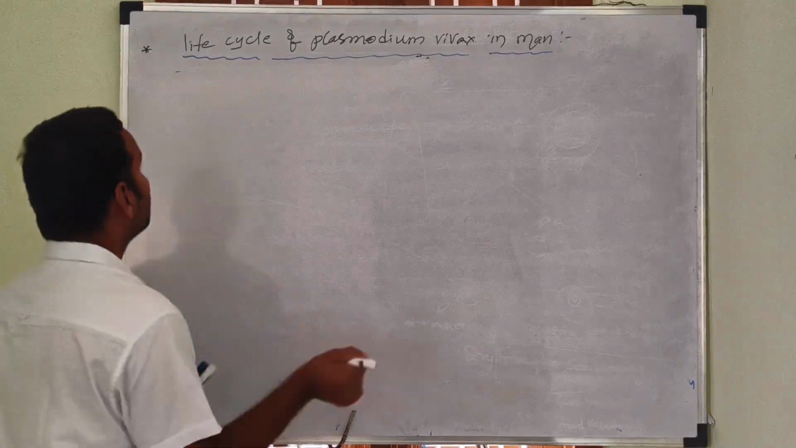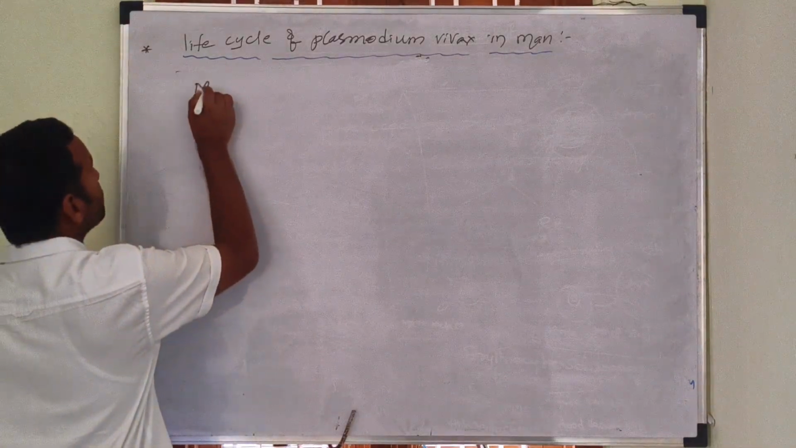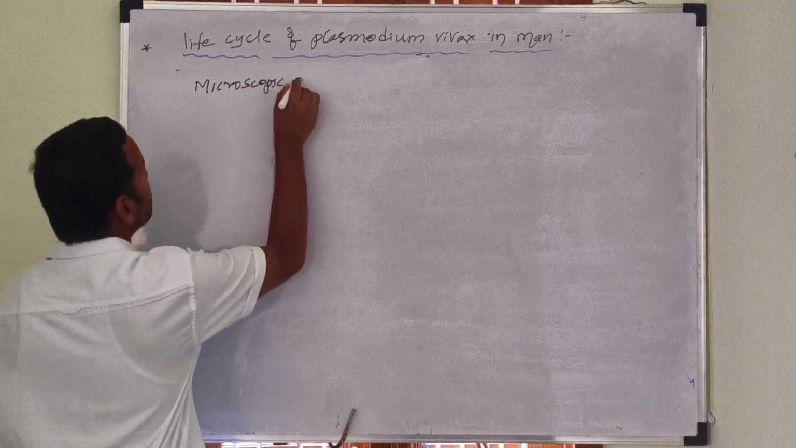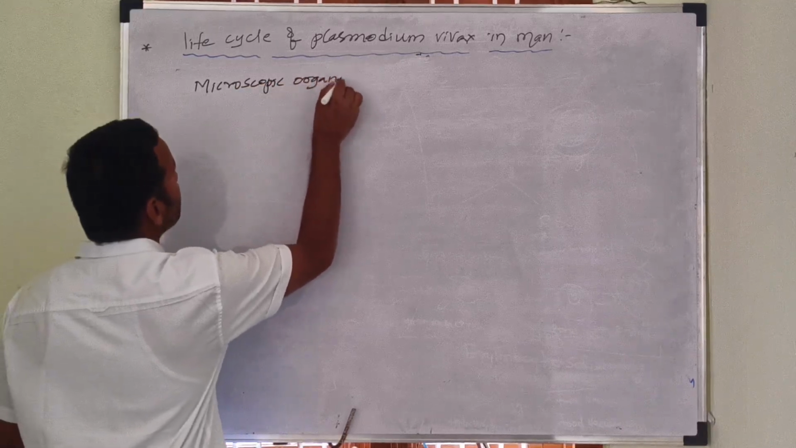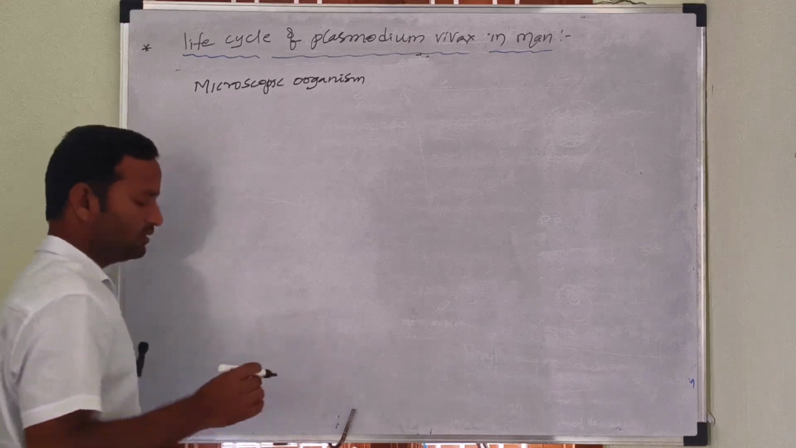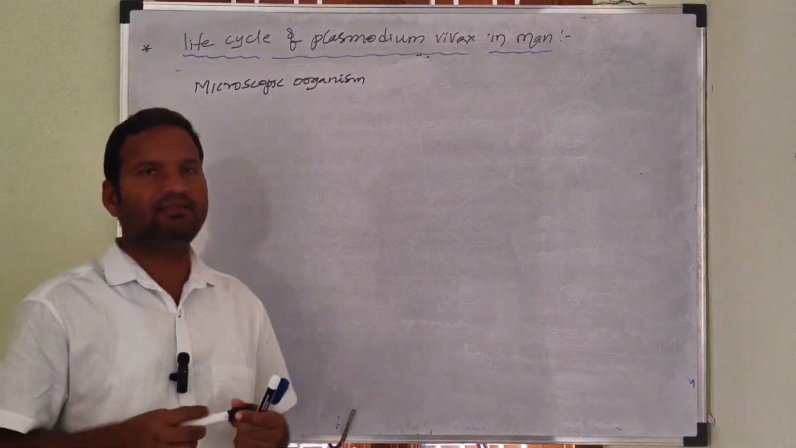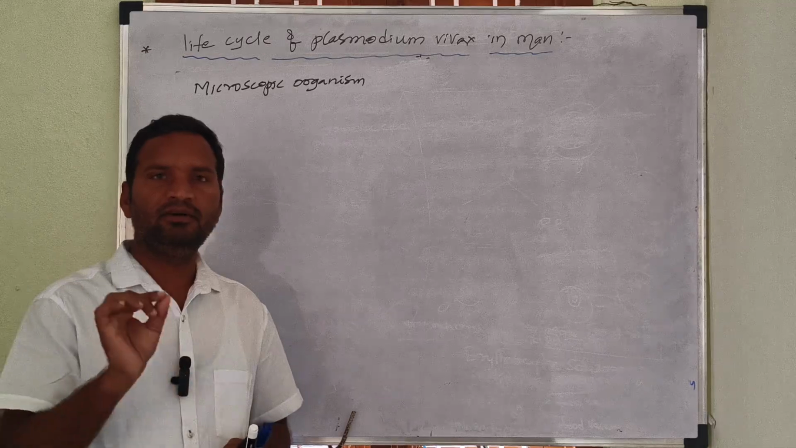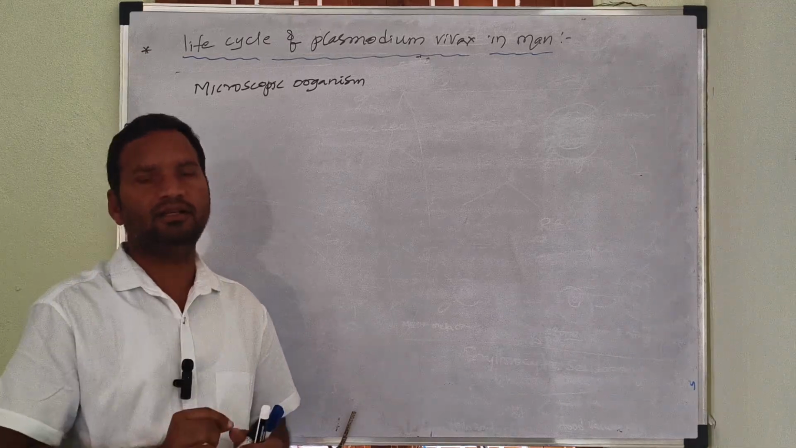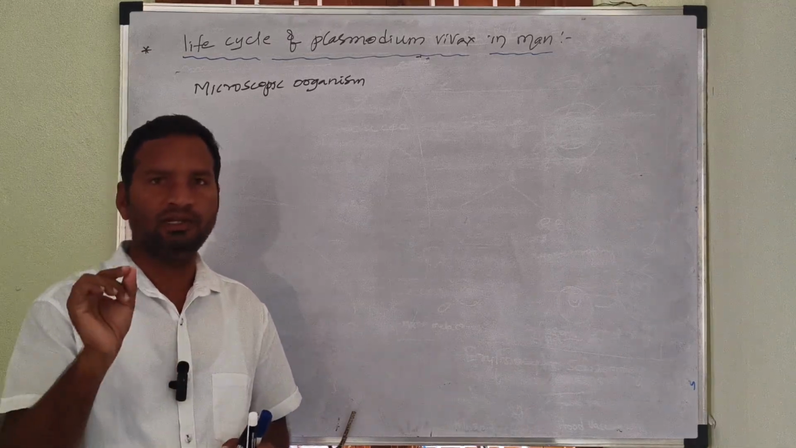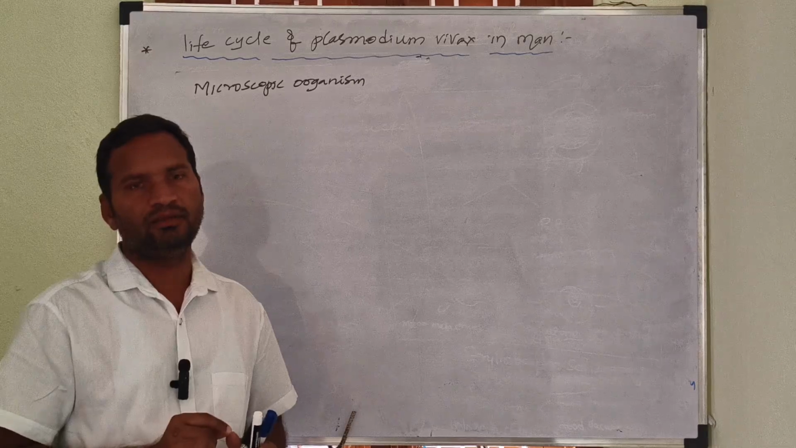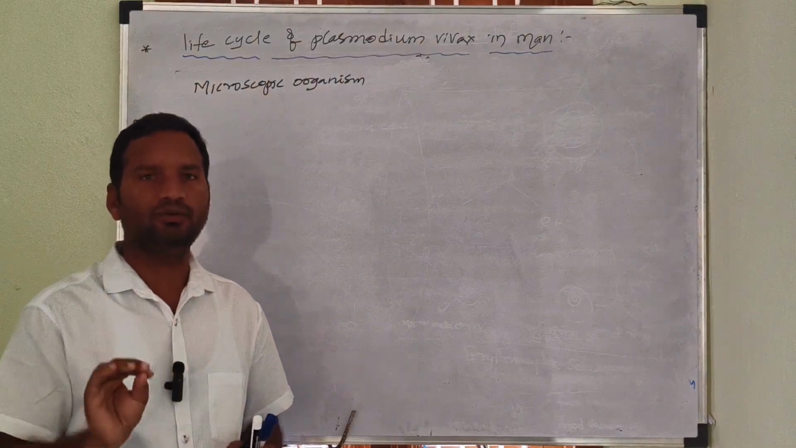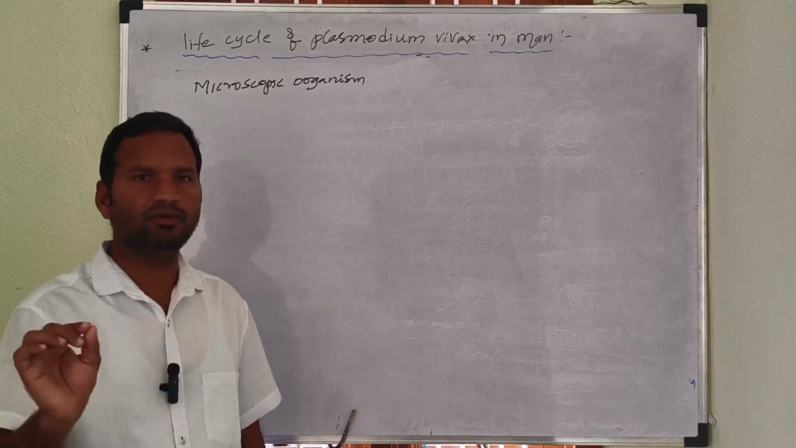What is the meaning of microscopic organism? It means it is very small in size, minute in size. If we want to see these parasites, we have to use the microscope. We can see these parasites under the microscope only. That's why this is called a microscopic organism.